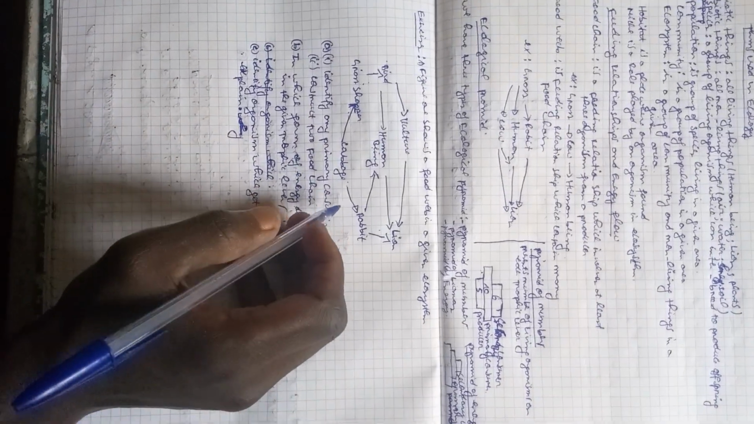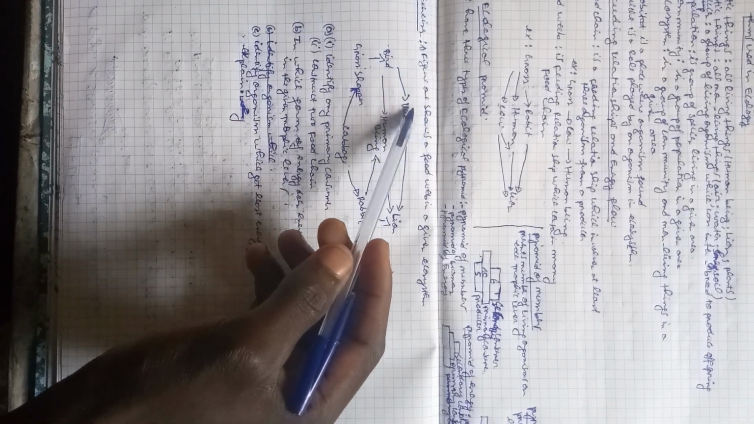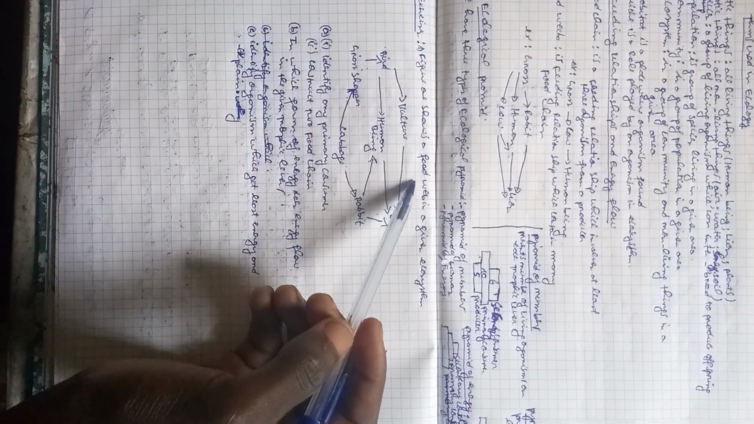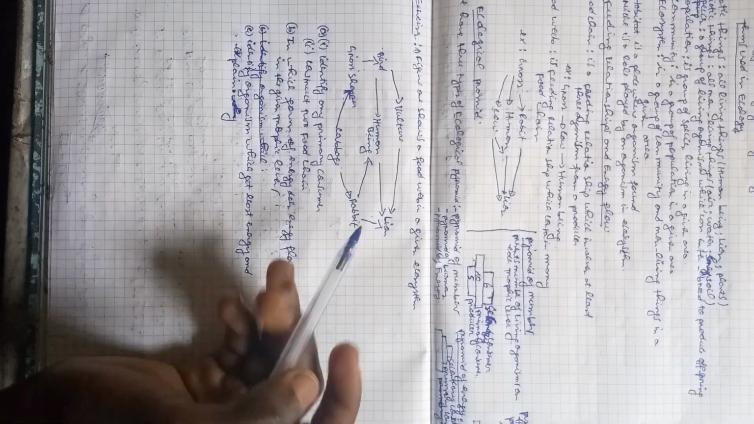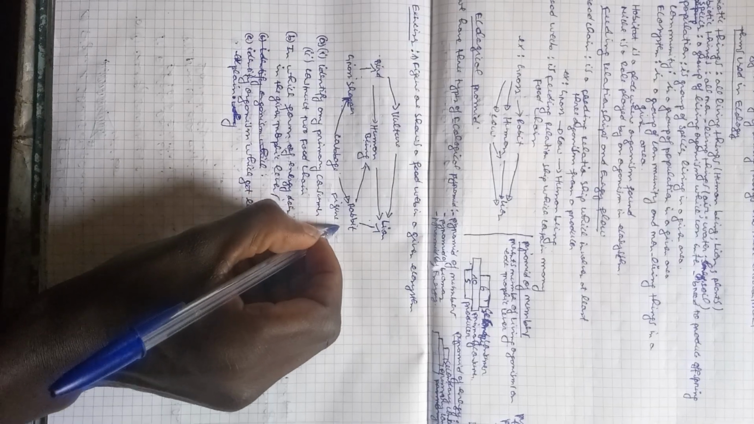Then after revising all these issues, we can do these exercises. Figure 1 shows a food web in a given ecosystem. Figure 1 is this.